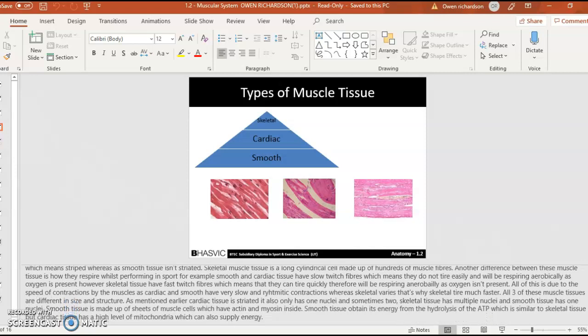All three of these muscle tissues are different in size and structure. As mentioned earlier, cardiac tissue is striated. It only has one nucleus and sometimes has two nuclei. Skeletal tissue has multiple nuclei, and smooth tissue only has one nucleus. Smooth tissue is made of sheets of muscle and has actin and myosin inside. Smooth tissue obtains its energy from the hydrolysis of ATP, which is similar to skeletal tissue, but cardiac tissue has a high level of mitochondria which can supply the energy.